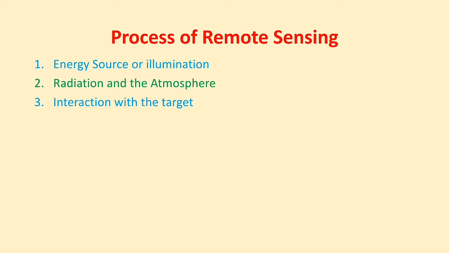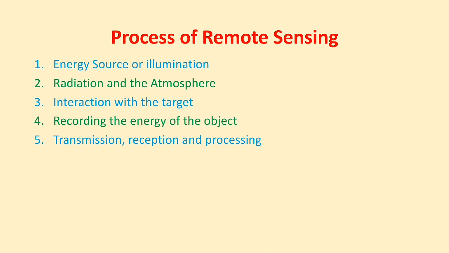The next step is the recording of energy by the sensor. After the energy has been scattered or emitted from the target, there is a sensor to collect and record that electromagnetic radiation. This means that once the energy comes from the sun, it falls on the object and is absorbed, and that object radiates the electromagnetic radiation. That radiation is again caught by the sensor, and it is recorded by that sensor.